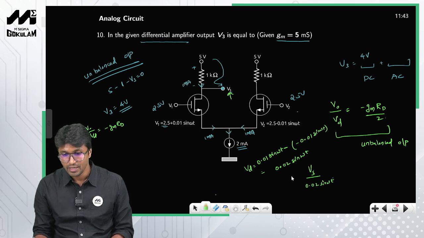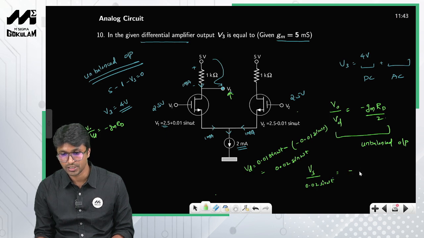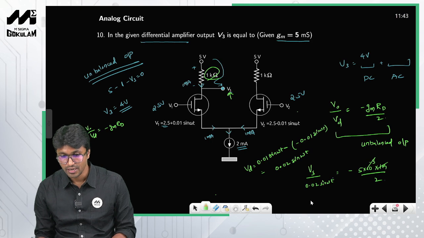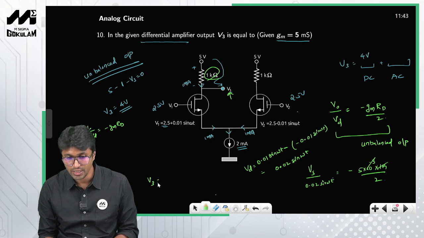So V3, by the difference between the inputs, is nothing but this one, so this is equal to minus Gm. Gm is nothing but 5 milli, so minus 5 into 10 raised to minus 3 into Rd. The value of Rd is nothing but 1k by 2, right? So this kilo and milli will cancel. So what is it that you get? So V3 is equal to minus 2.5 into 0.02